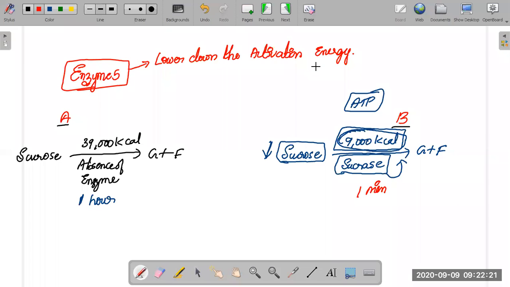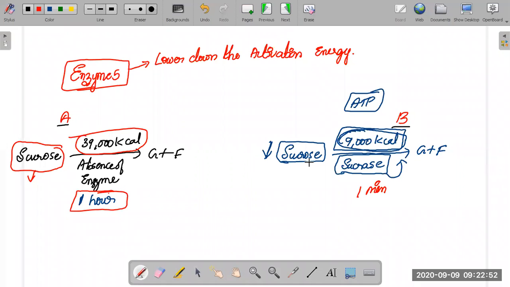Just observe, this is an assumption value. These are assumption values, not exact values, that this much will take place at this particular time. To make you understand, for sucrose in the absence of the enzyme, the energy requirement is very high. See, due to the absence of the enzyme, you are providing 39,000 kilocalories of energy to the sucrose molecule. At that time, breaking bonds and making bonds on its own is time consuming, so here it is taking